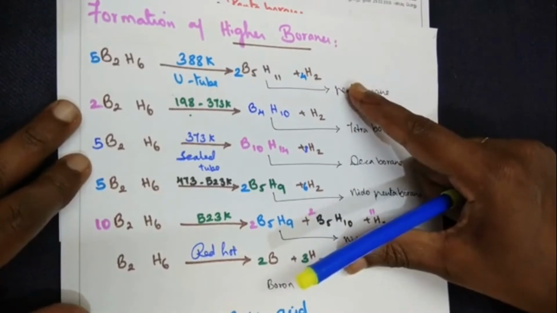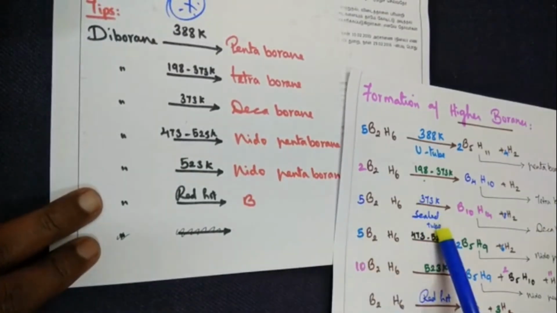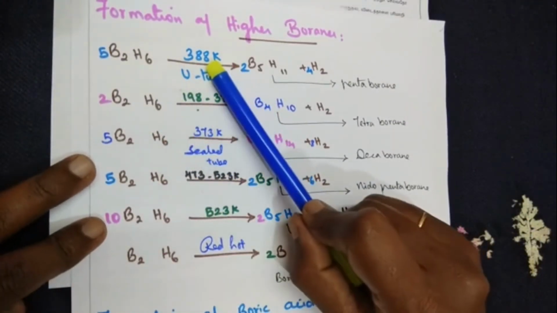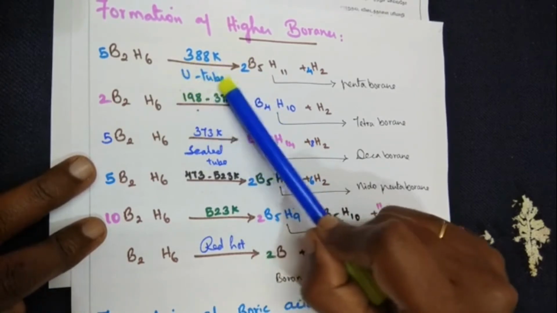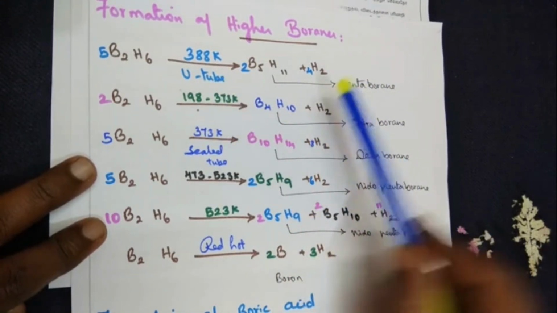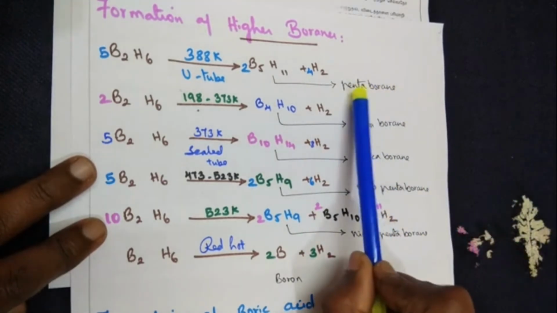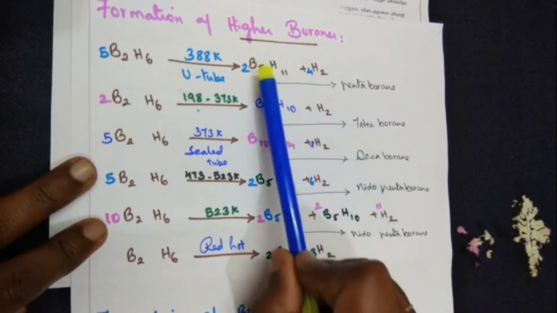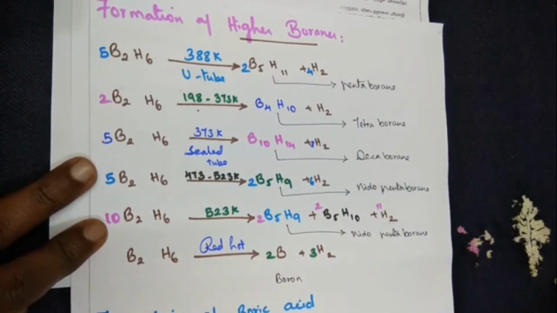So directly when you look at it, it will be confusing you. If you remember this chart and come back to this formula, learning will be easier for you all. So diborane, temperature condition is 388 Kelvin and it takes place in the U-tube. It's a kind of apparatus here. I get a pentaborane. Everywhere hydrogen gas is being released. All you have to remember is the molecular formula for what type of borane. Pentaborane. Pentaborane formula is B5H11. Balancing, you can do it on your own.